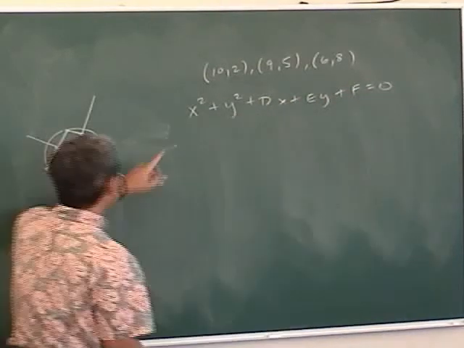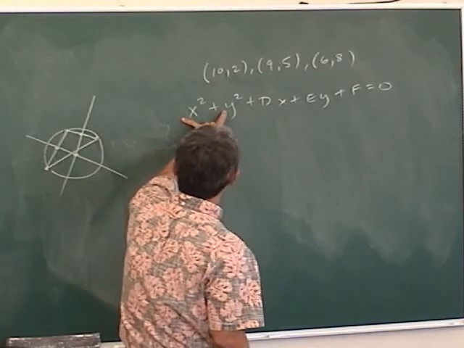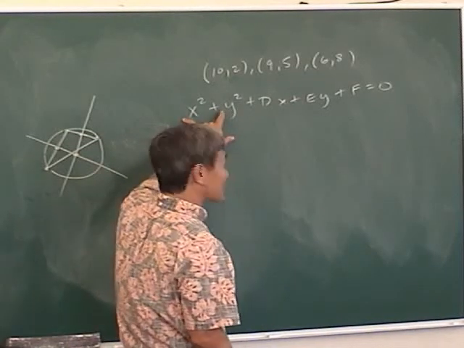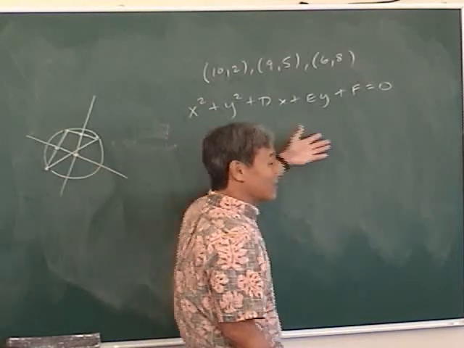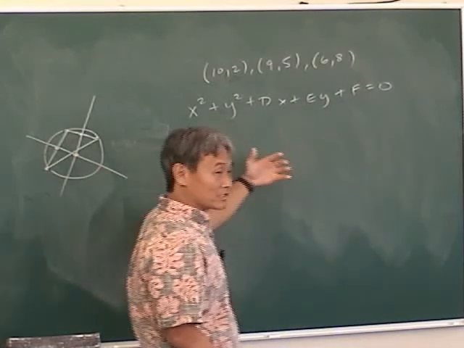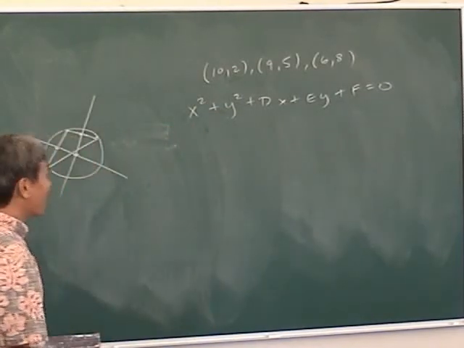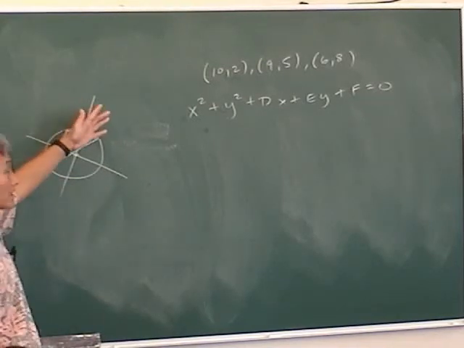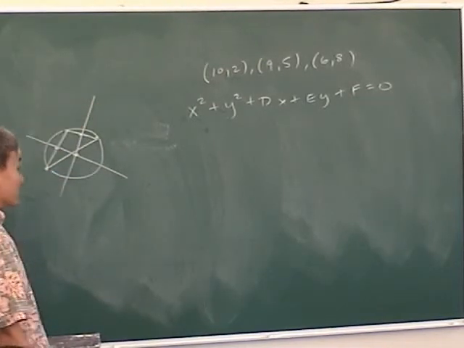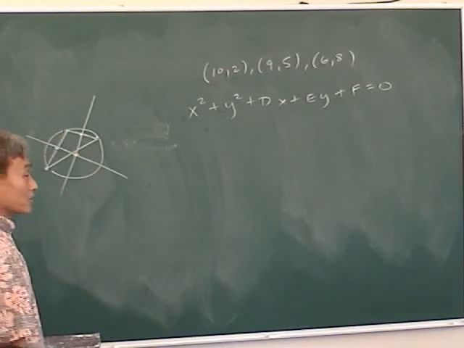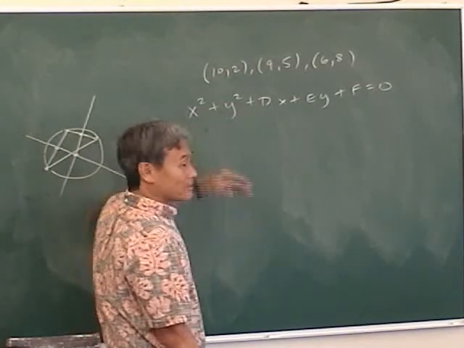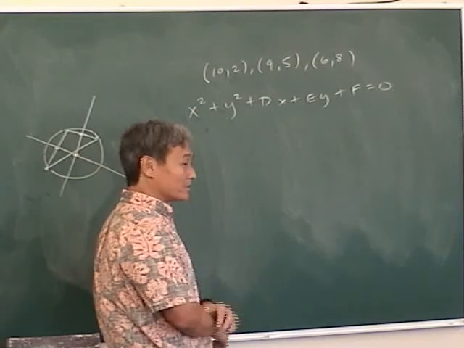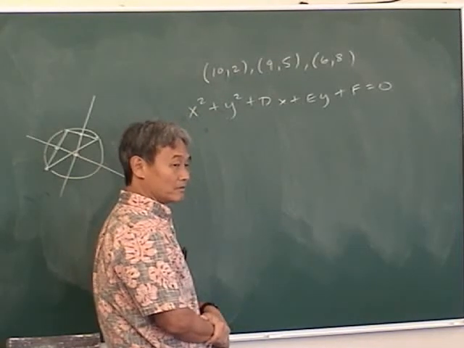Yeah, but Mr. Parker, I thought there was an A here and here. Yeah, there is, but if these two numbers are the same, can't you just divide everything by A to make the coefficients of x squared and y squared 1? Yeah, which means there's only 3 letters to find. Yeah, but there's 3 points. So what do you think I'm going to do with those 3 points? Plug it in, that's right. So all you have to do is take these 3 points, plug it into this equation, and then solve 3 equations, 3 variables. It's quite simple.